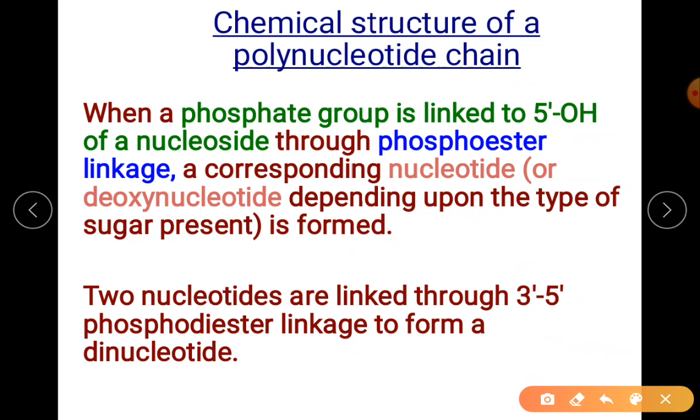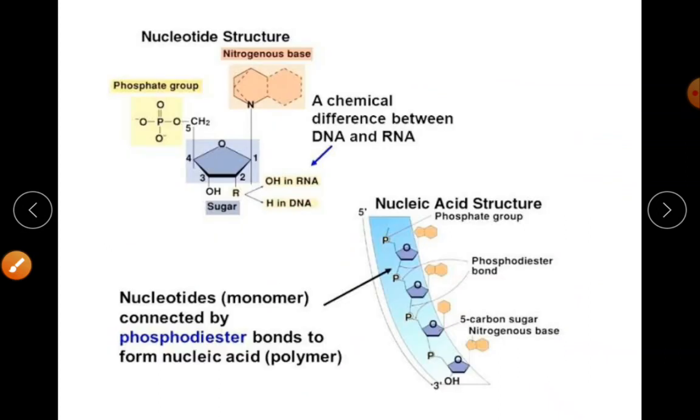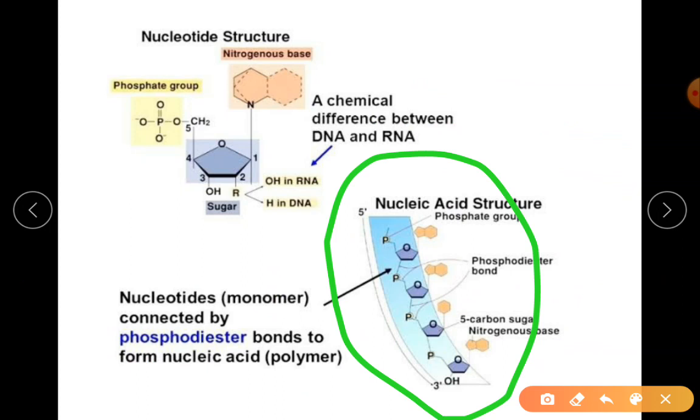Now coming to the further discussion, let me show over here. You can find a chain has to be created. Now this is called nucleic acid. When I say nucleic acid, it is a polymer. So this is a nucleotide, this is nucleic acid.